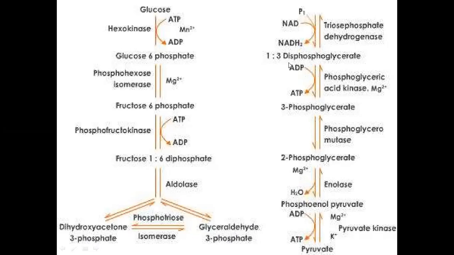It will create 1,3 diphosphoglycerate by using triose phosphate dehydrogenase enzyme. Energy is generated in the form of NADH2. Now 1,3-diphosphoglycerate will convert into 3-phosphoglycerate in the presence of phosphoglycerate kinase and Mg2+ ions. It will also create energy in the form of 1 ATP.